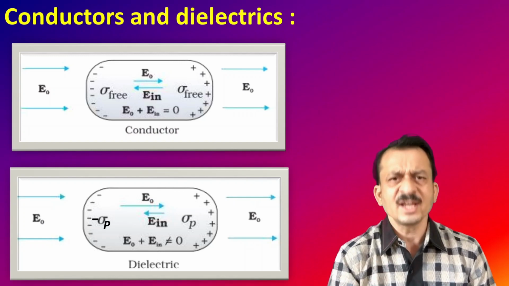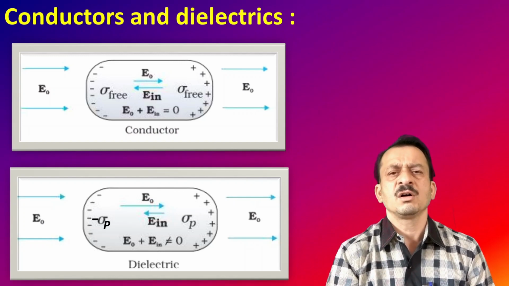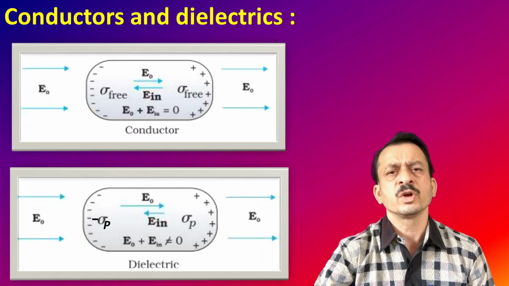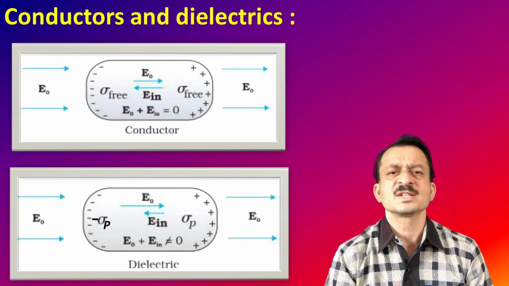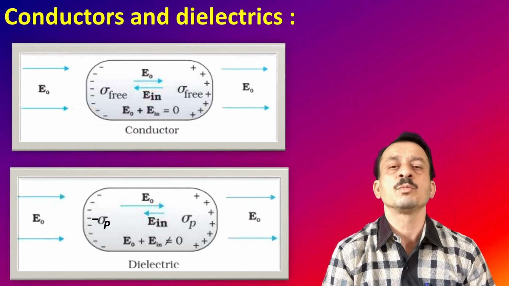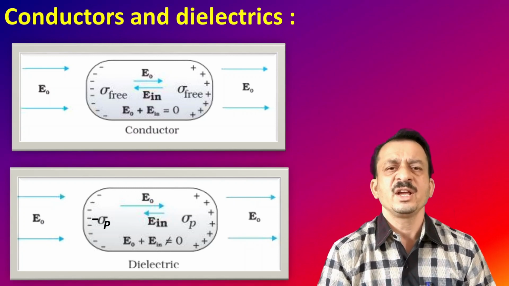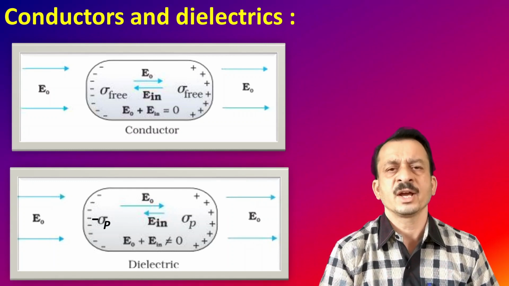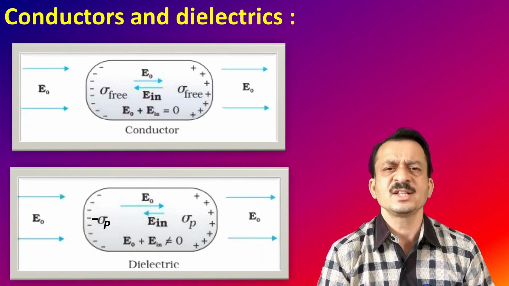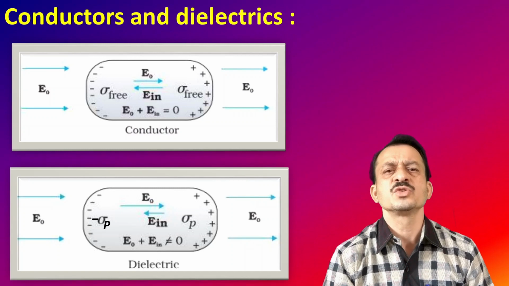But in the case of a dielectric, not all the molecules are going to orient along the field direction because they do not have any permanent dipole moment. A few molecules are going to align along the field direction, and hence they constitute an induced electric field.